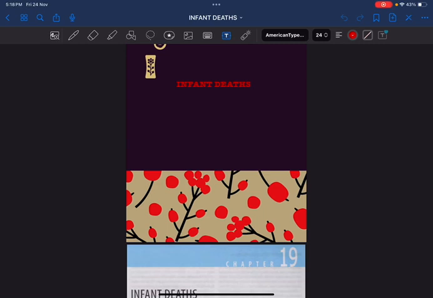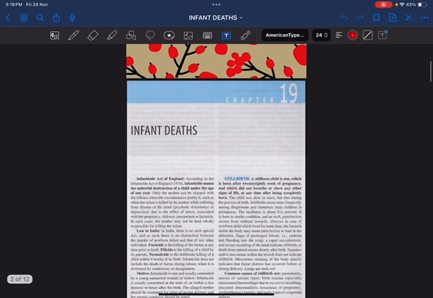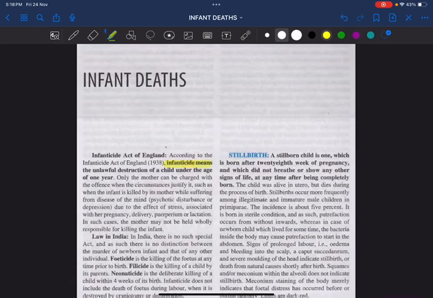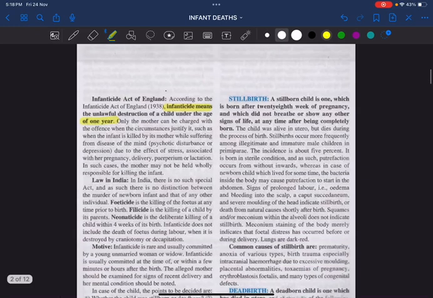Today we are going to discuss a very short but very important topic, that is infant death and associated conditions including medico-legal importance. So you have to remember certain terminologies here. Number one is infanticide, meaning unlawful destruction of a child under the age of 1 year. Infant means a child under 1 year.